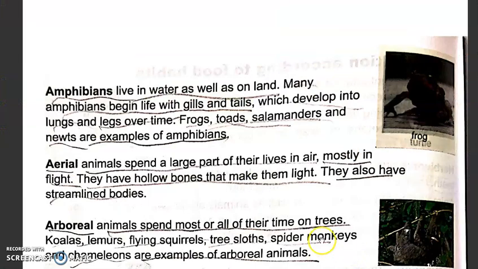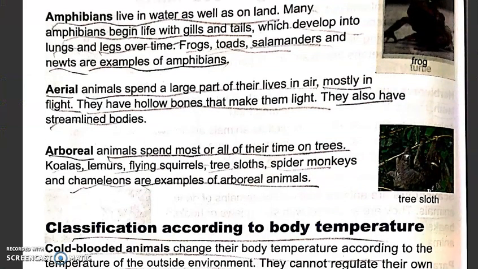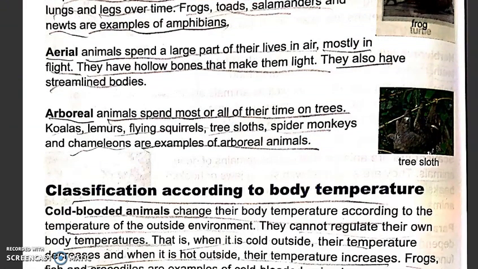Let's move on. Next comes aerial. Aerial animals spend a large part of their lives in air, mostly in flight. They have hollow bones that make them light. They also have streamlined bodies.